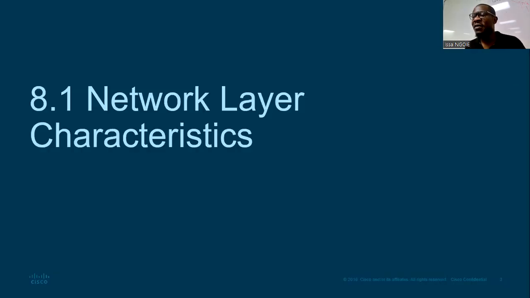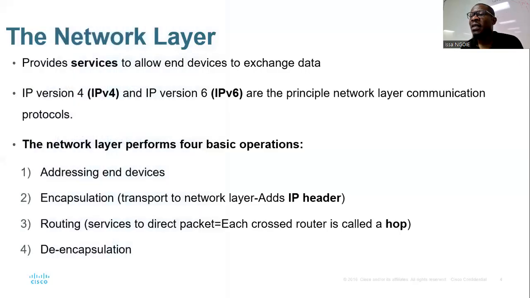First, let's discuss some characteristics of a network layer. What are the characteristics of a network layer? Number 1, the network layer will provide services to allow devices to exchange data.